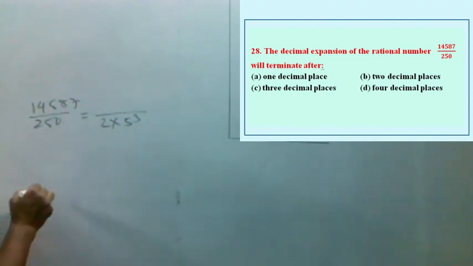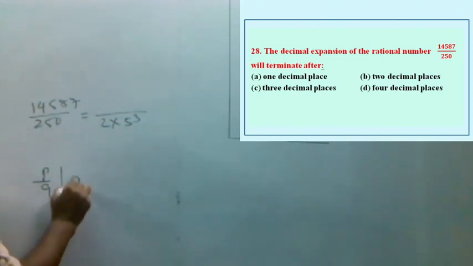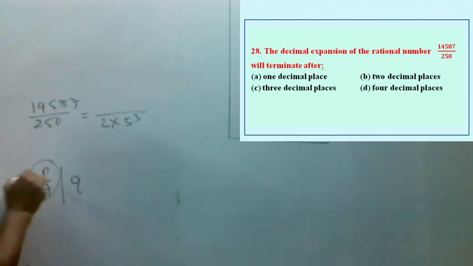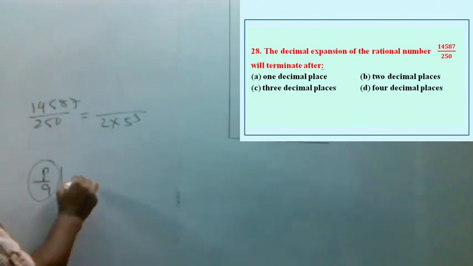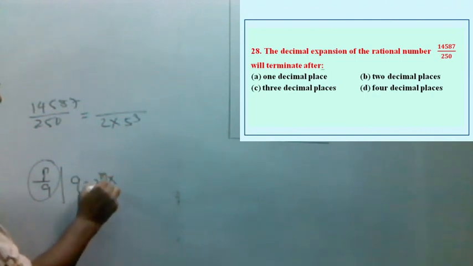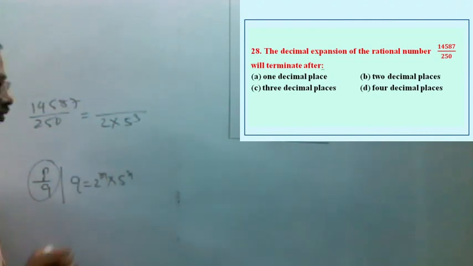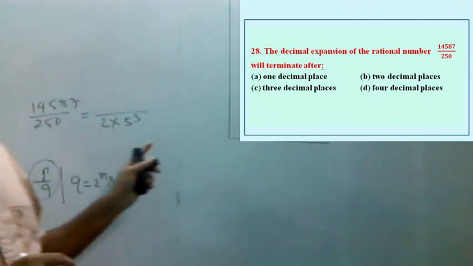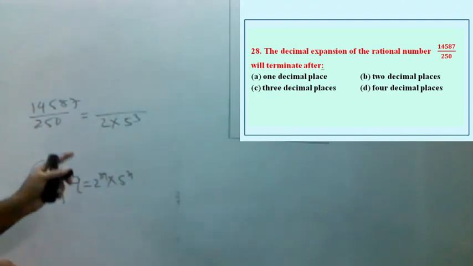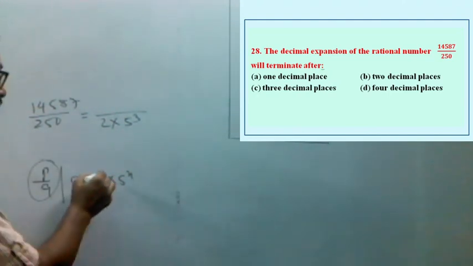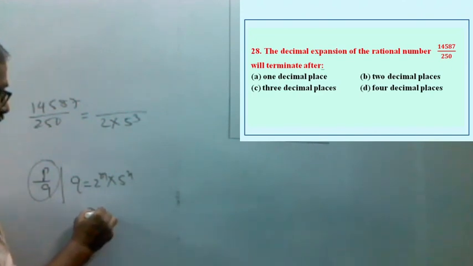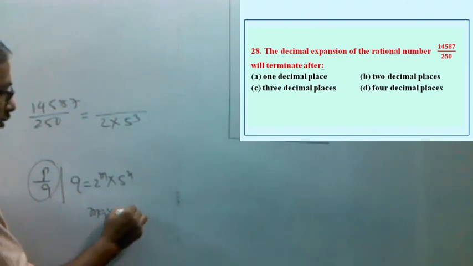If the fraction is in the simplest form and q can be expressed in the form of 2 to the power m into 5 to the power n, then the decimal expansion will terminate after the maximum of m and n places.